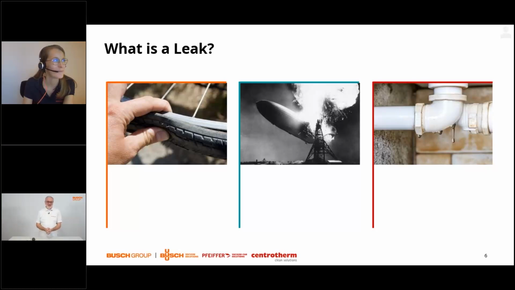Riding without the inflation is difficult. The consequences of this defect are not very drastic, so you have to walk, and this can be tolerated by the majority of us. What is much more dramatic is the second picture that we have shown. This is the explosion of the Zeppelin back in 1937 in Lakehurst. The filling was with hydrogen, and the escape of this inflammable gas has caused a fire, which has cost dozens of human lives.